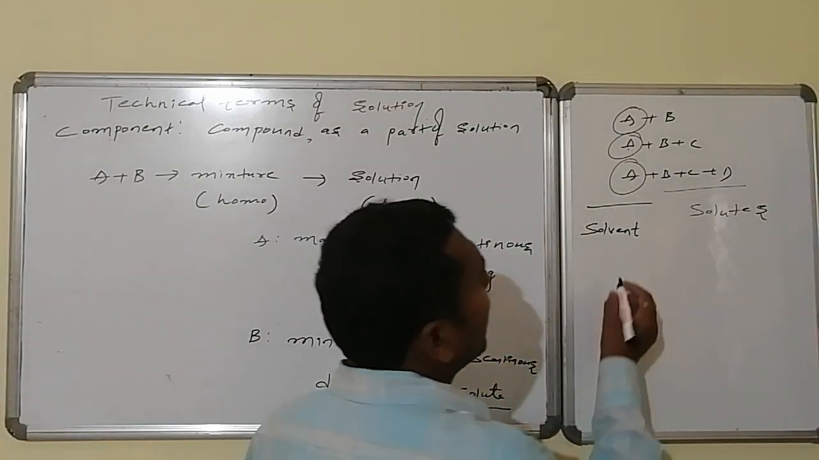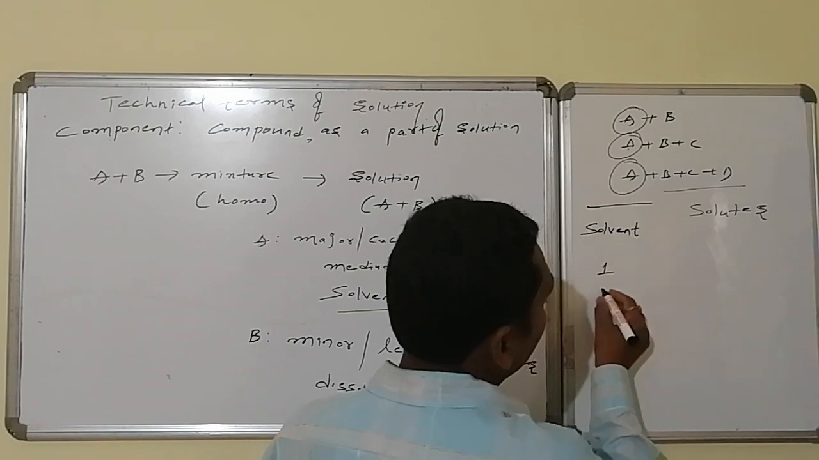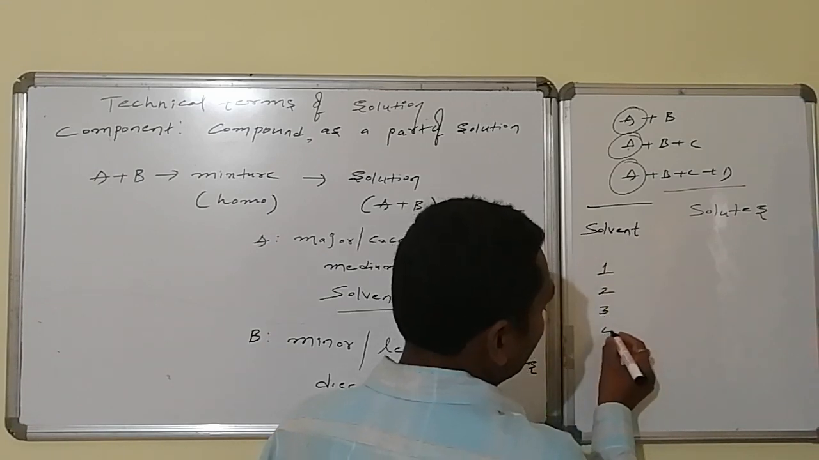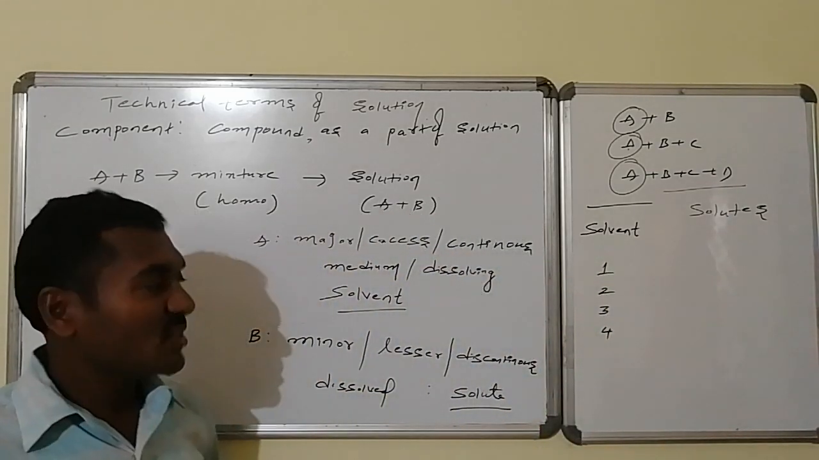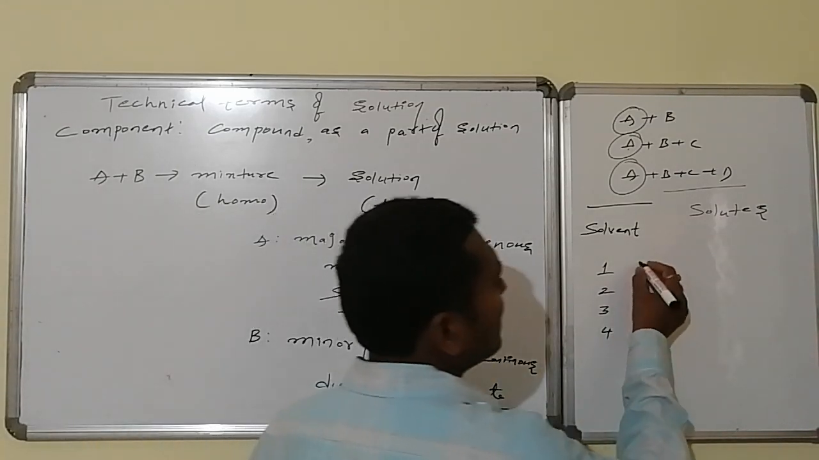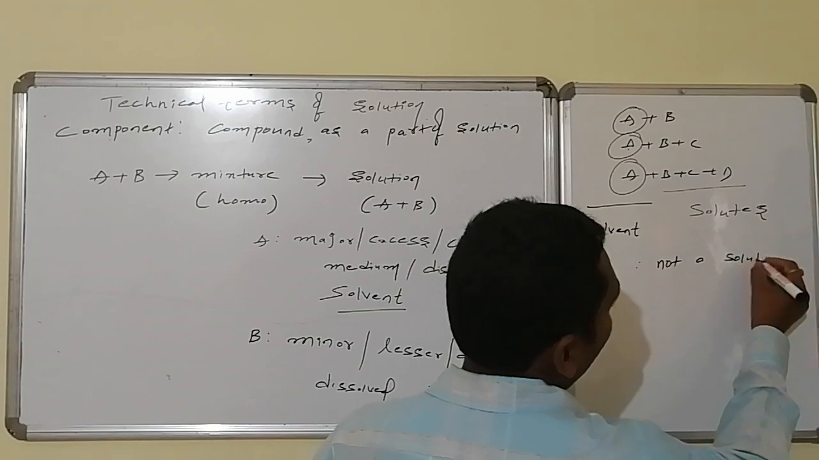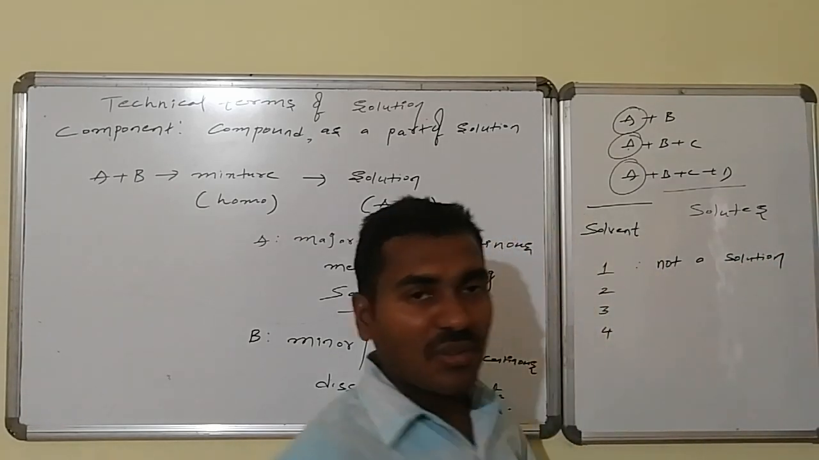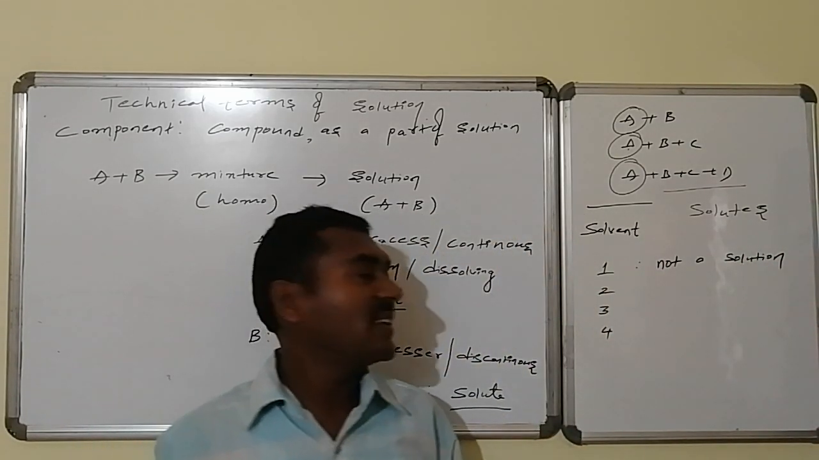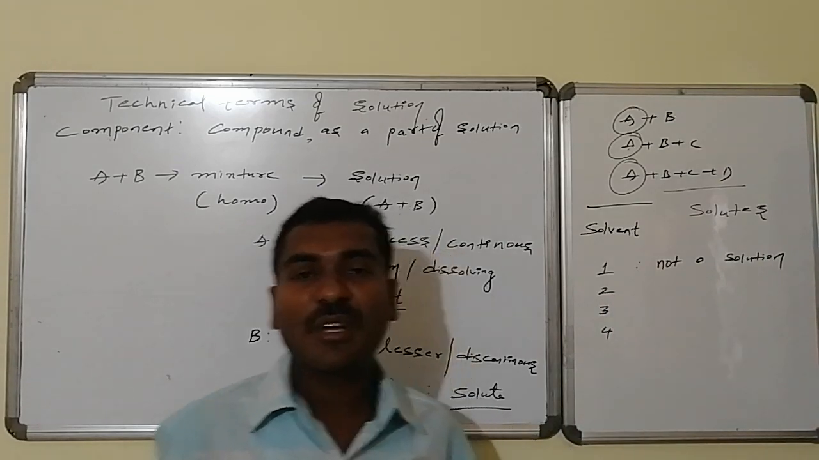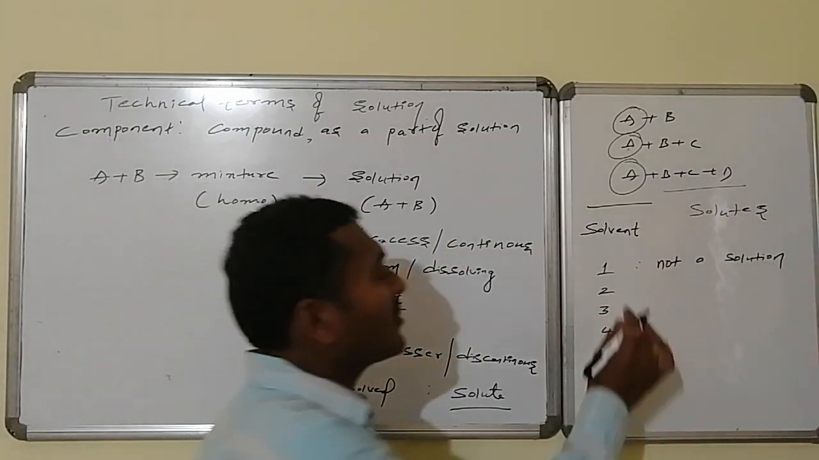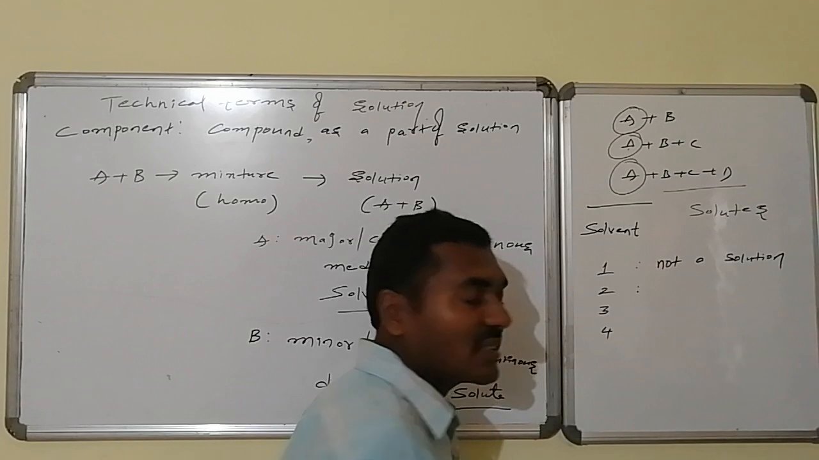Moreover, solutions can be divided on the basis of the number of components. Suppose a single component is there. This is not a solution. Can it form a solution? To make a friendship, two persons are needed. In the same way, to form a solution, a minimum of two components is needed. So this is not forming any kind of solution.